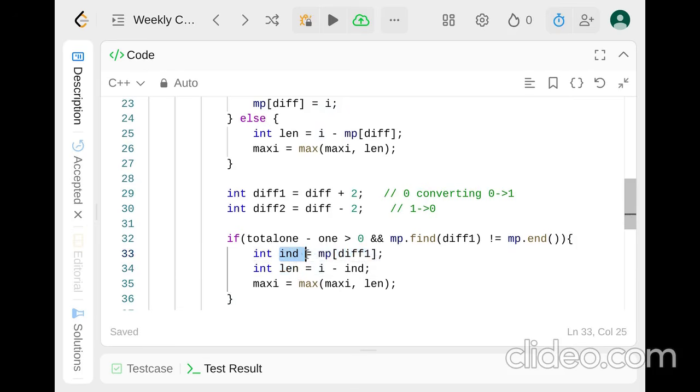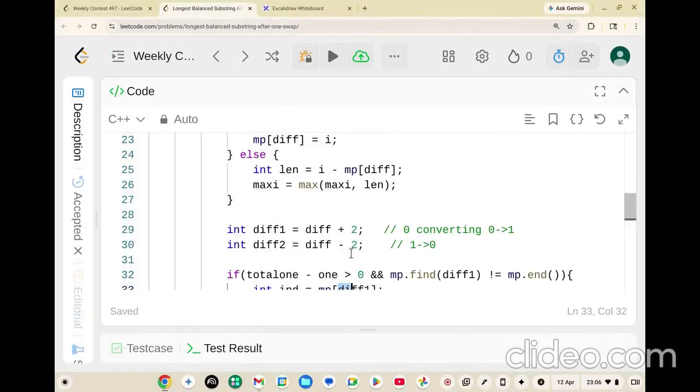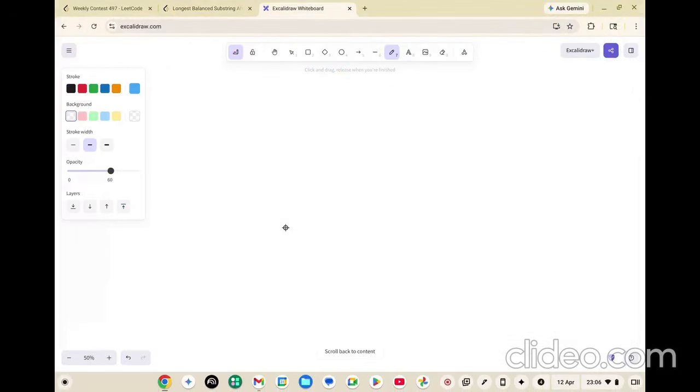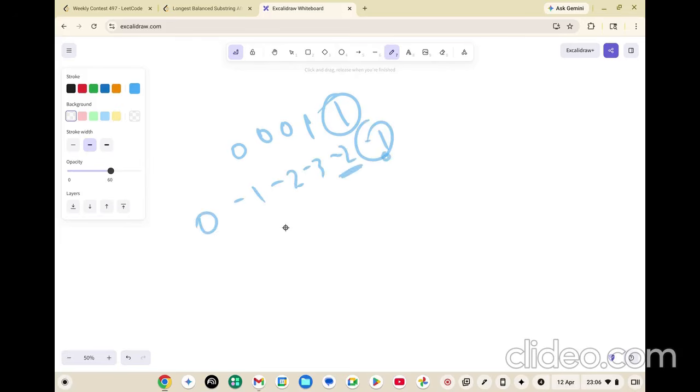If not, let's quickly look at it, right? Let's say you had 0 0 0 1 1, right? For this: -1, -2, -3, -2, and then -1, right?